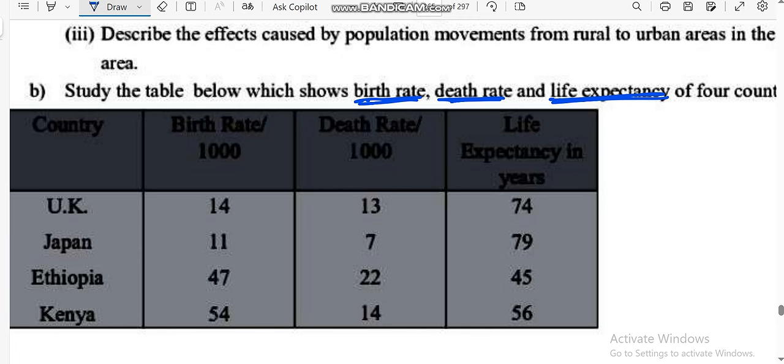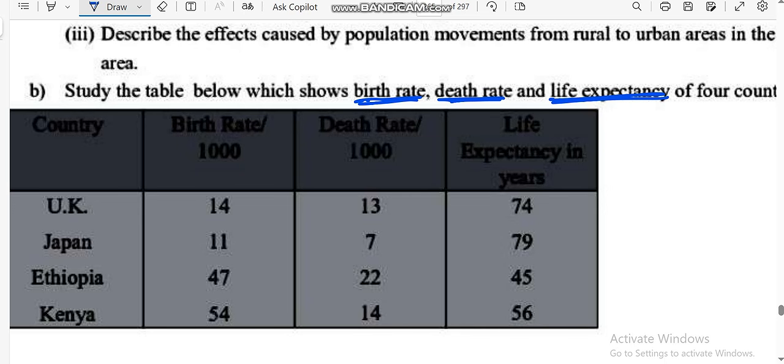But now we see that in some countries the birth rate is declining. What is causing the decline in birth rate? Maybe it is because there are higher levels of education, use of family planning like condoms, the emancipation of women, and maybe the country is following China's policy of one child, right?